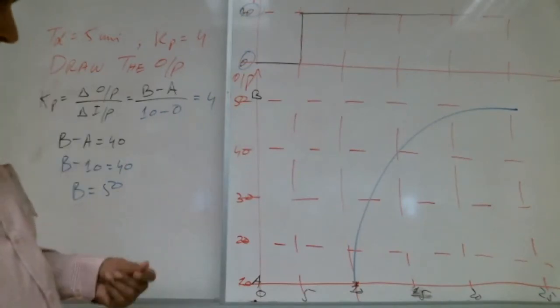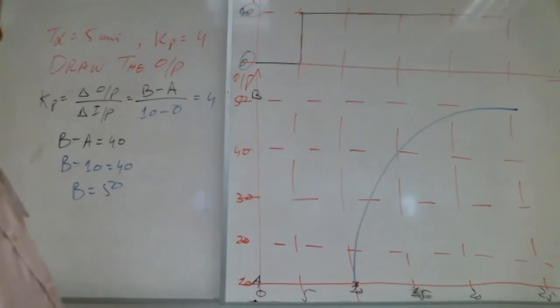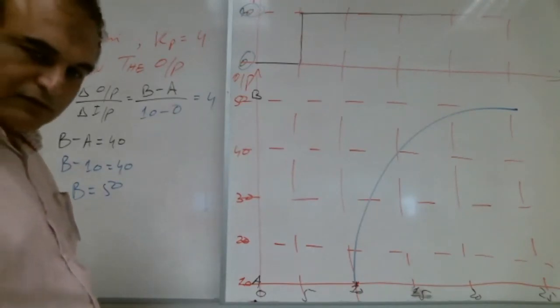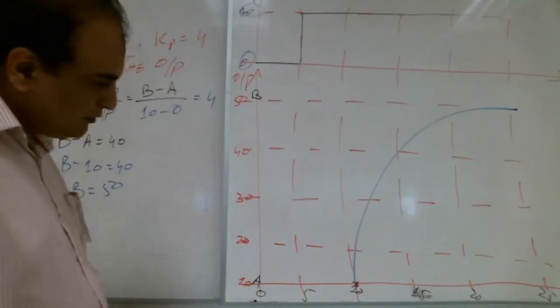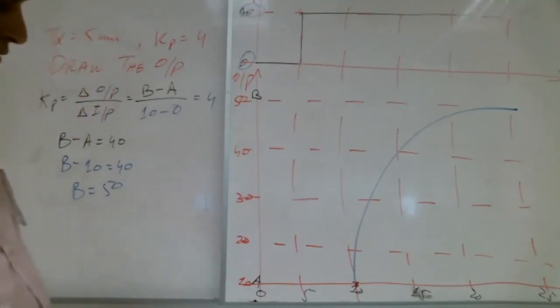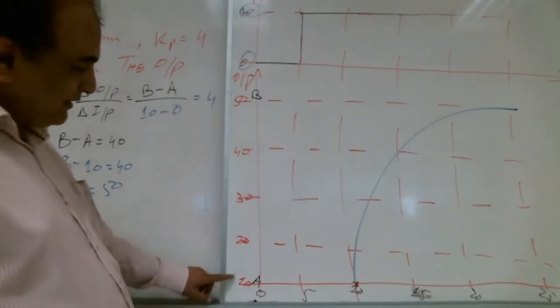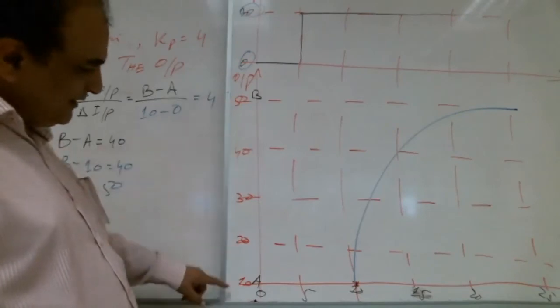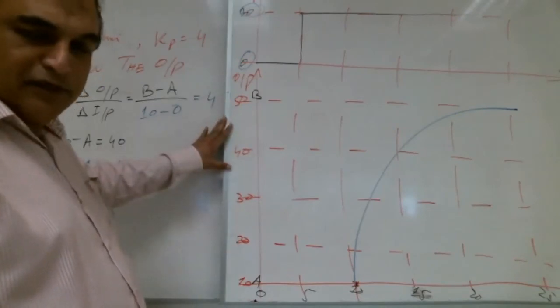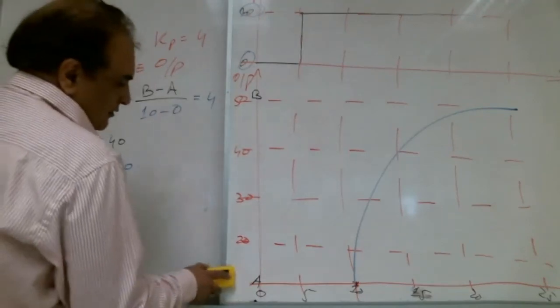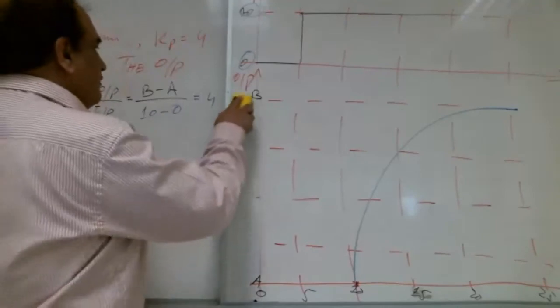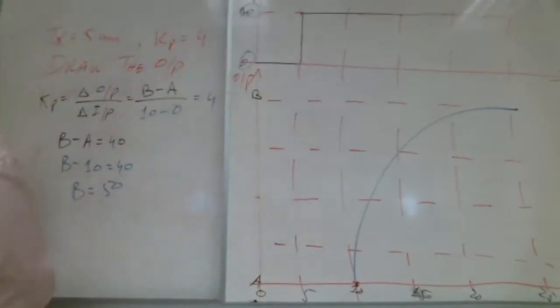Why, teacher, didn't you directly put the value of B equal 50 and value of A equal 10, and that's it? See, it is given. This 10, 20, 30, 40, 50 is written here. It is given. Imagine it is not given. It is open. Now you need to choose a value. Right?